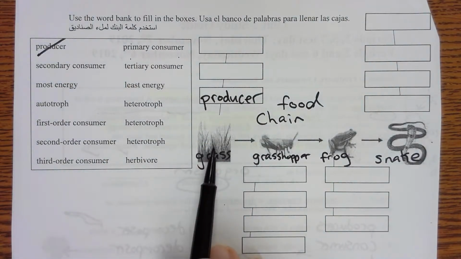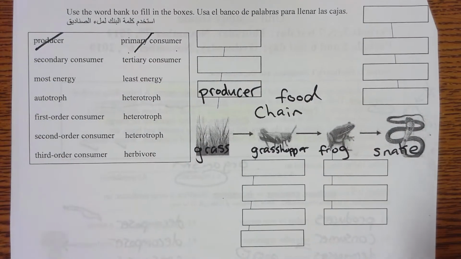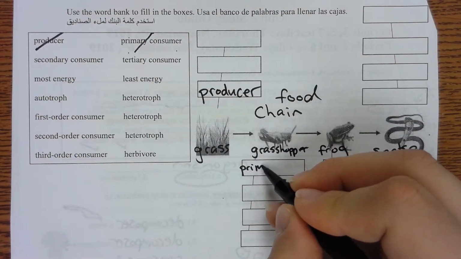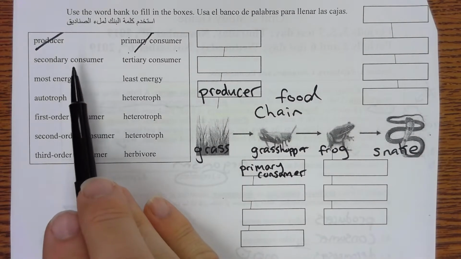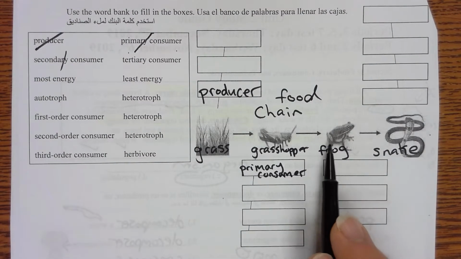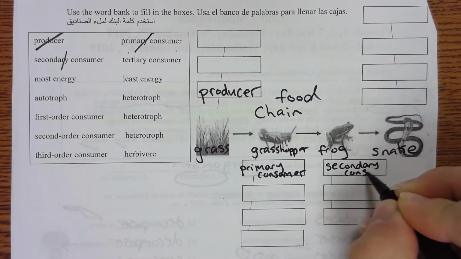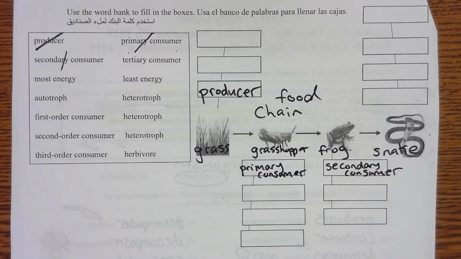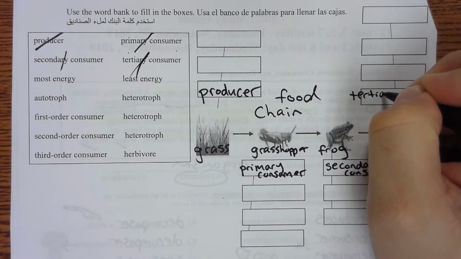Primary consumer. Who is the primary consumer? Remember, primary consumers eat producers. The primary consumer is the grasshopper. So here you need to write primary consumer. Who's the secondary consumer? Secondary consumer eats primary consumers. It's the frog. So under the frog, you can write secondary consumer. Who is the tertiary consumer? Tertiary consumer is, of course, the snake.